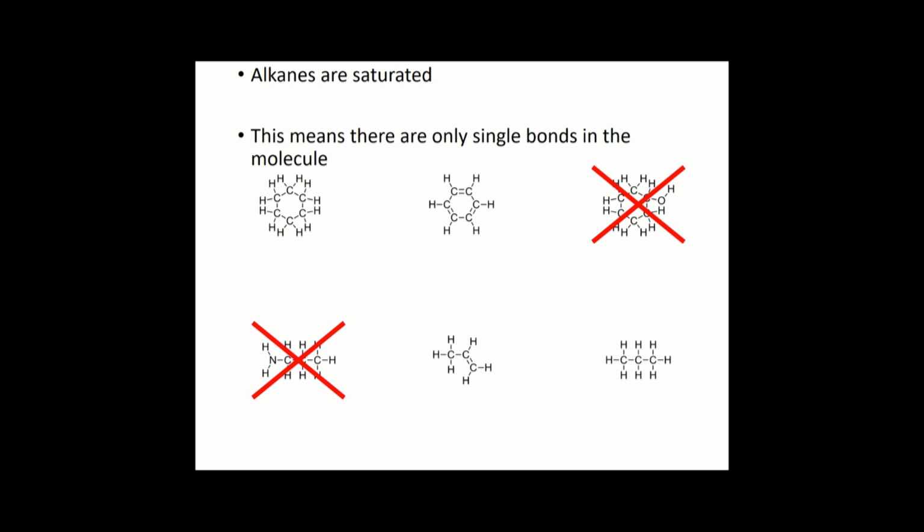And the ones which are unsaturated are this one. You can see there's 3 double bonds there, and then underneath there we have this one as well. That has a double bond in it as well. So the only ones left are top left and bottom right, but only one of those is an alkane. There's some more detail. So they're hydrocarbons and they're saturated. We need to just have one more piece of information.